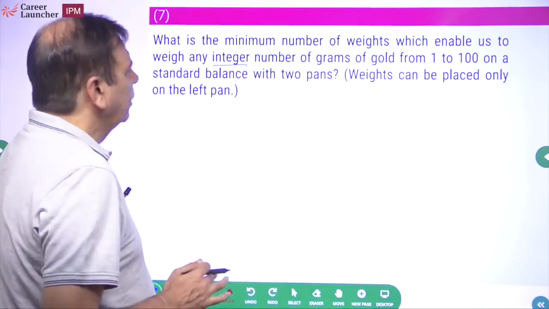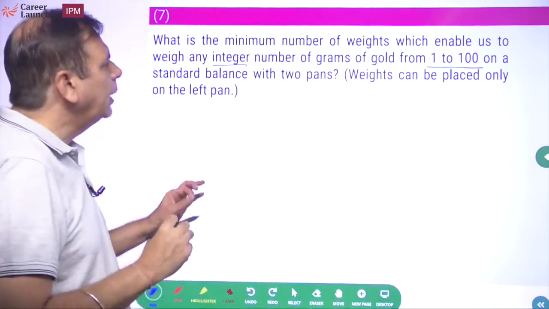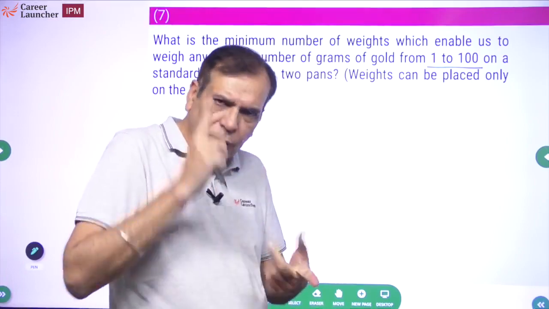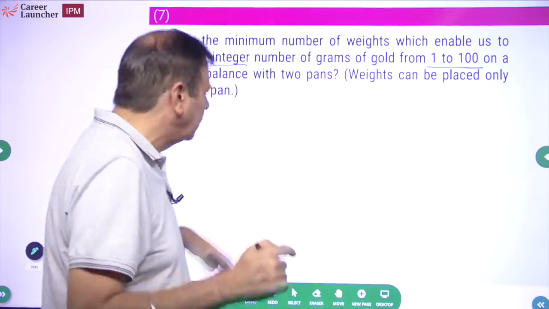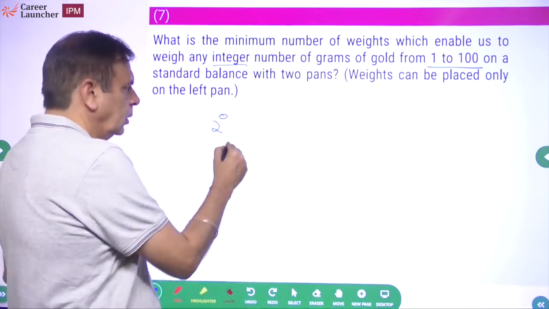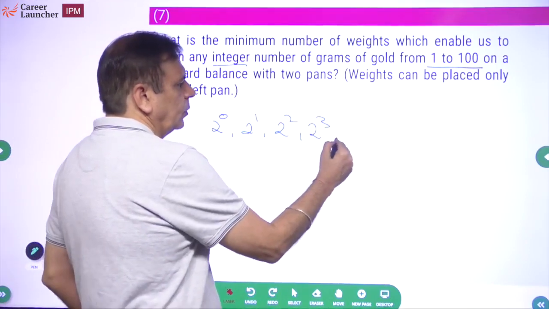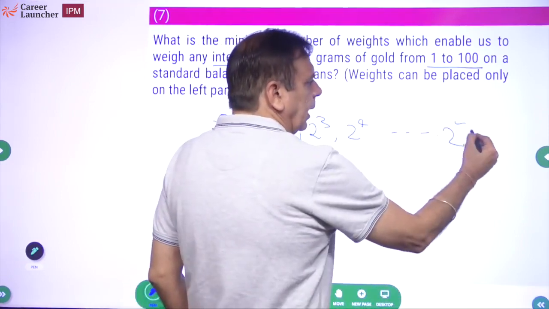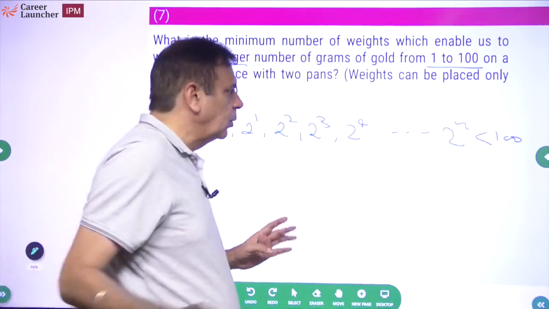So what do we want? Up to 100, we want to be able to measure everything up to 100. That means 1, 2, 3, 4, 5, 6, 7, 8, 9, 10, up to 100. What is the way to do it? What are the weights required? The weights required will be 2 to power 0, 2 to power 1, 2 to power 2, 2 to power 3, 2 to power 4, such that 2 to power n is less than 100.